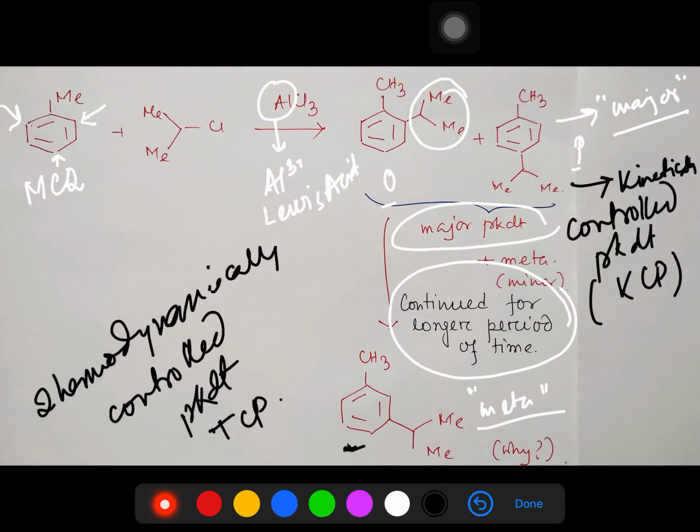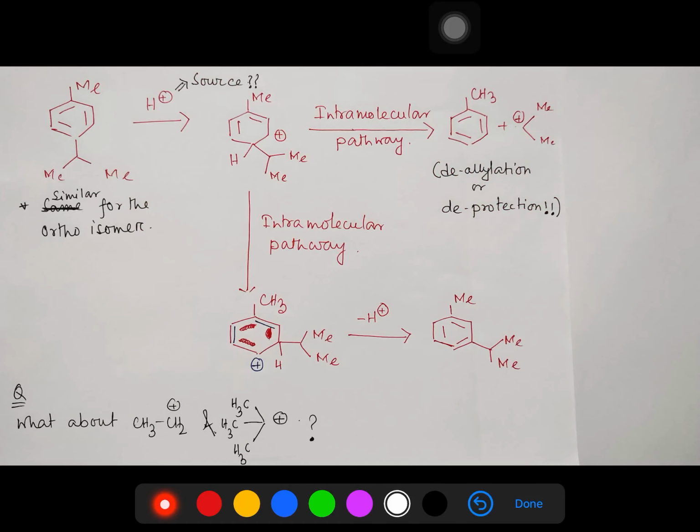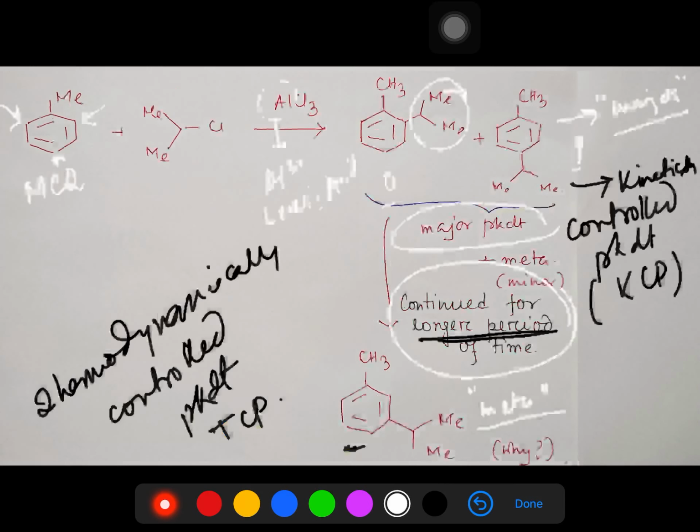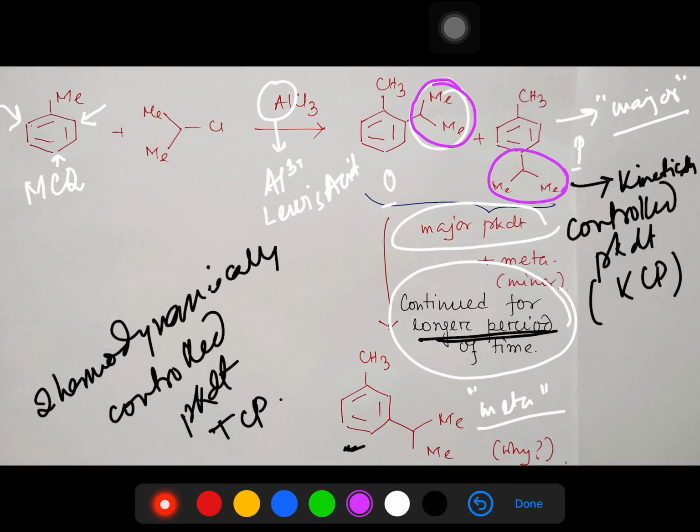Now let's discuss how this is happening. This is a mechanism with two possible ways through which the reaction can occur. If you look at this problem, first the ortho and para products are produced, and after that I am getting meta. So how is this happening? Actually the alkyl group is shifted, meaning dealkylation is occurring at the ortho or para position.